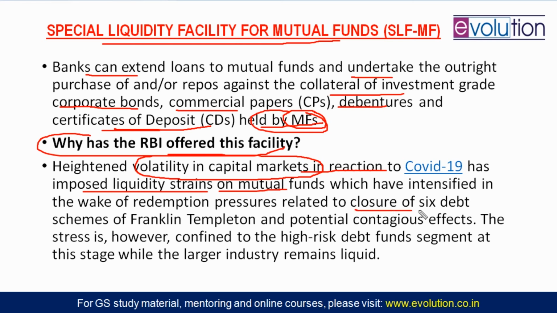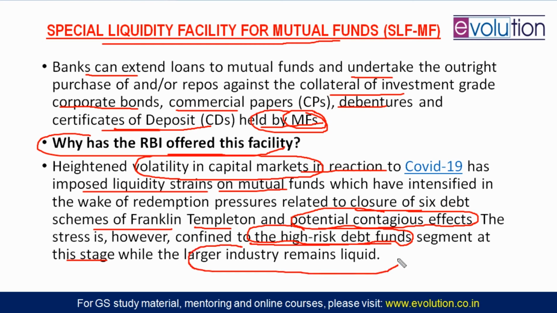I already told you about the closure of 6 debt schemes of Franklin Templeton. After that closure there is a contagion effect, and other mutual fund companies are also bearing the heat. So is the situation very bad in every mutual fund sector? No. Especially the high risk debt segment is very much stressed at this stage. High risk debt funds have high slowdown and high losses, but the large industry remains liquid. So the problem is not very precarious.